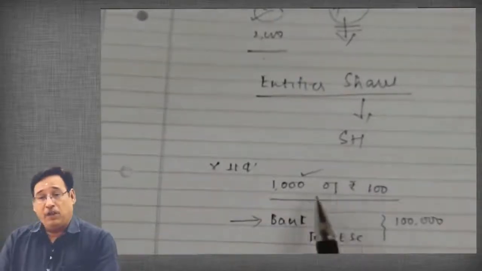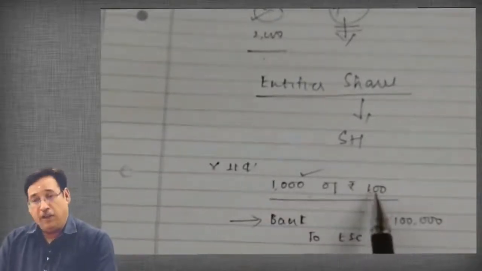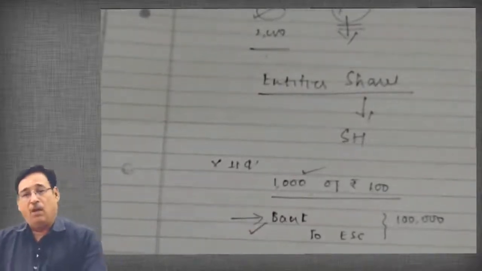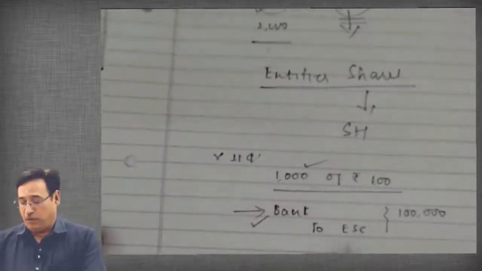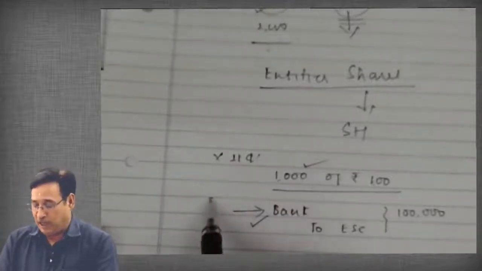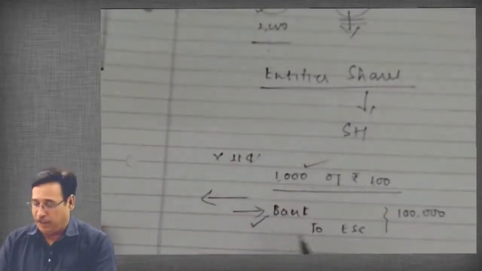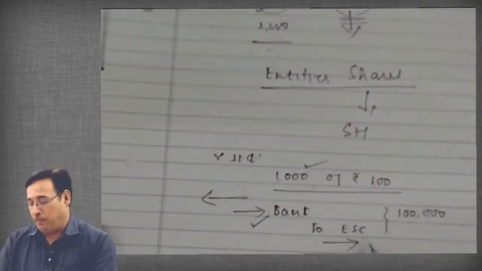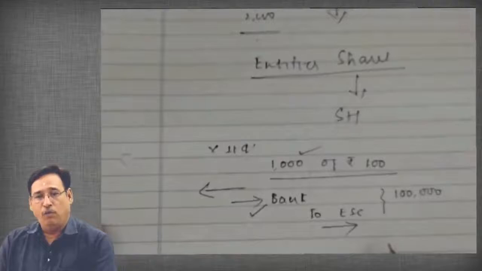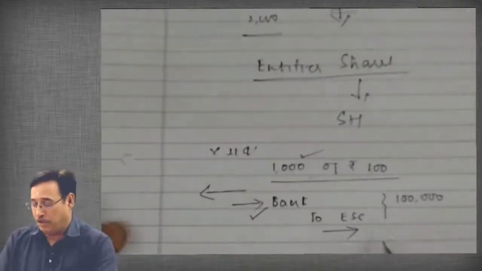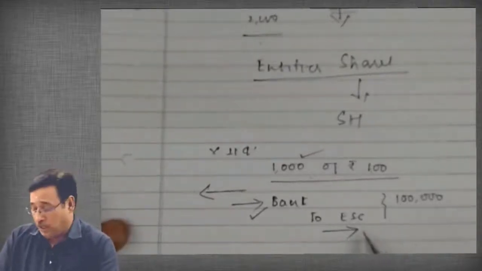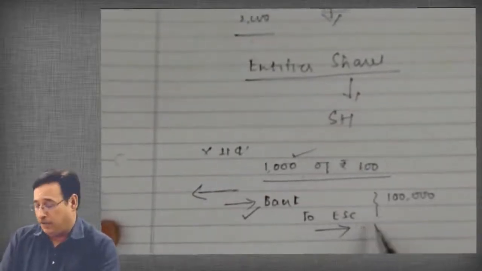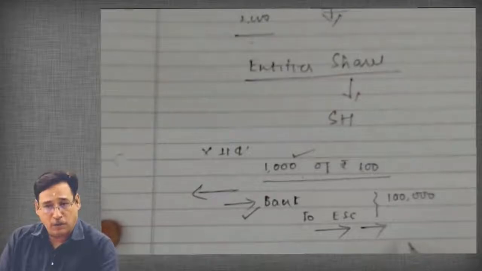If a company issues 1,000 shares of 100 each in the market, then quite obviously the entry could be only this one: bank account debit to equity share capital, which means the cash balance of the entity will increase, and at the same time equity share capital is getting credited. It means the equity share capital too will increase, isn't it? Because anything which relates to the liability side, if it gets credited in the entry, that particular item will also increase.